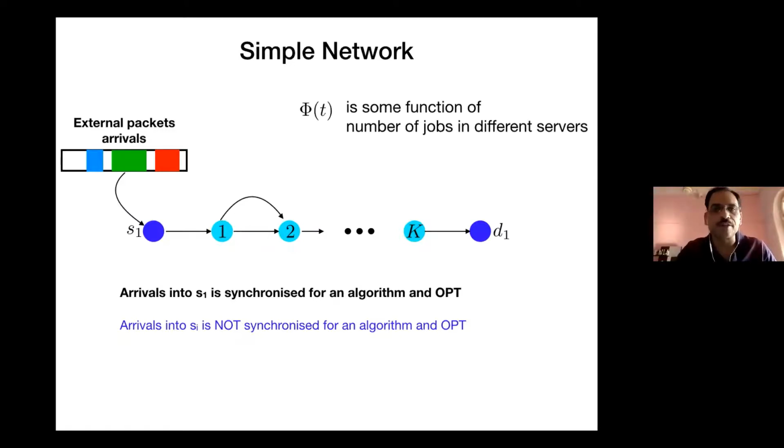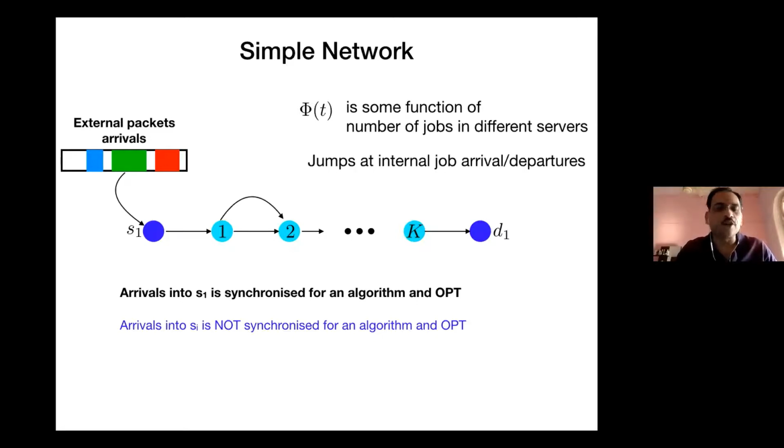So a potential function essentially will have some function of the outstanding number of jobs in different servers. That's roughly the idea. Don't hold me to it if somebody constructs a potential function which is not a function of this and still works, but more or less that is how a potential function is constructed.